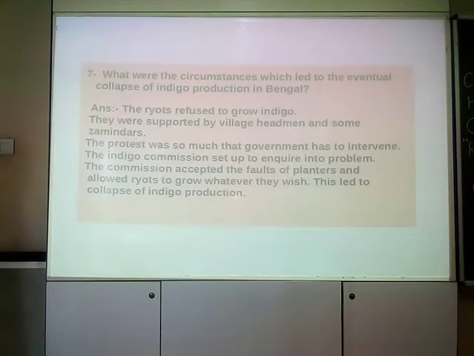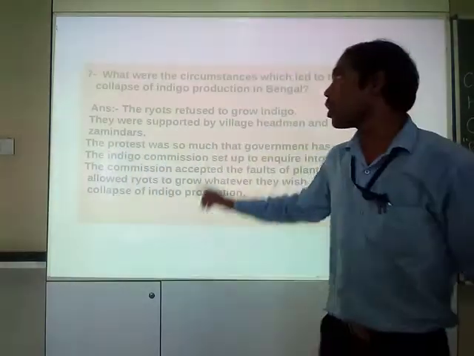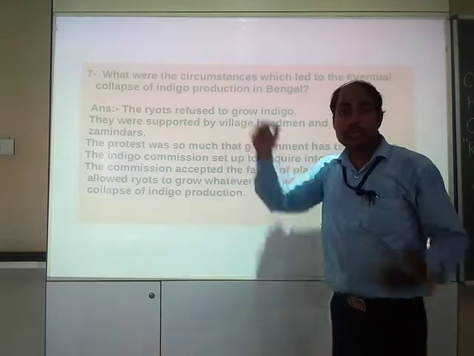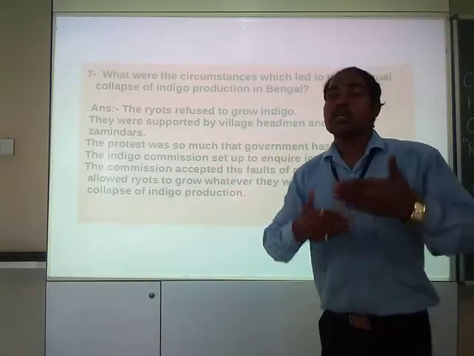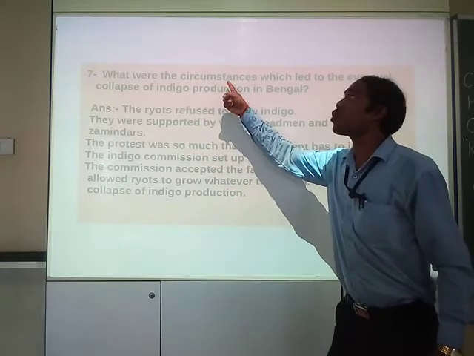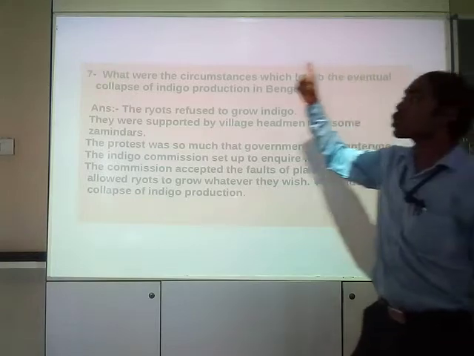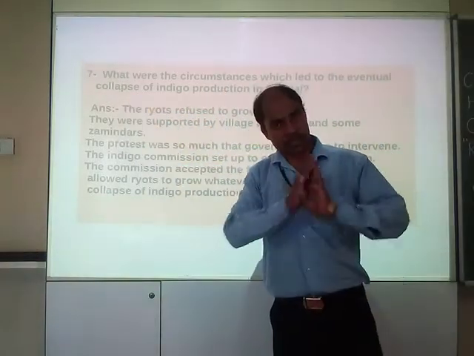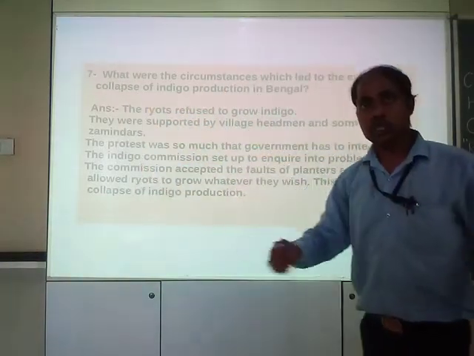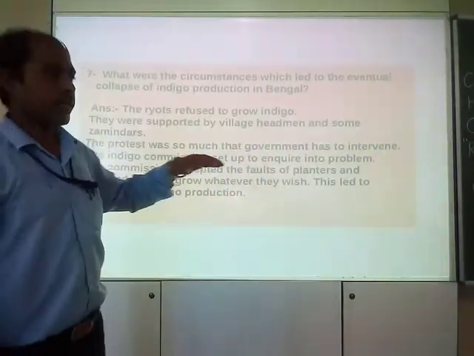Yes. Now another question. I think this was the last question of your textbook. What were the circumstances? Here the word circumstance means condition, situation, right? So what were the conditions which led to the eventual collapse? Collapse means over, finished, washed away, okay?